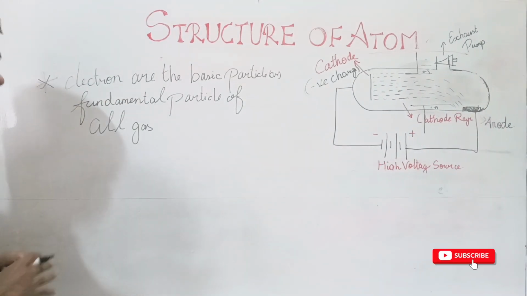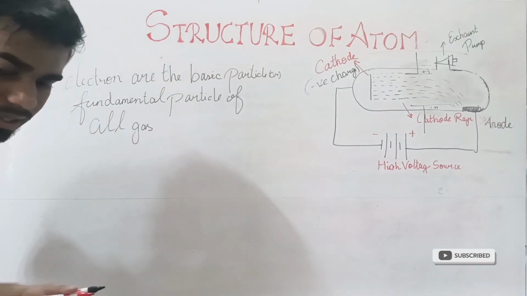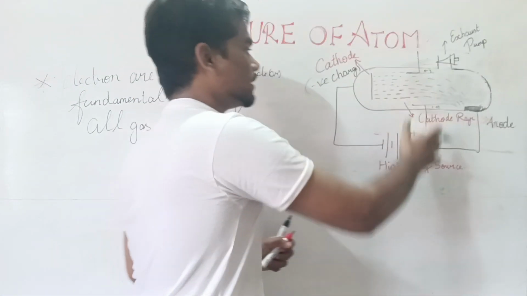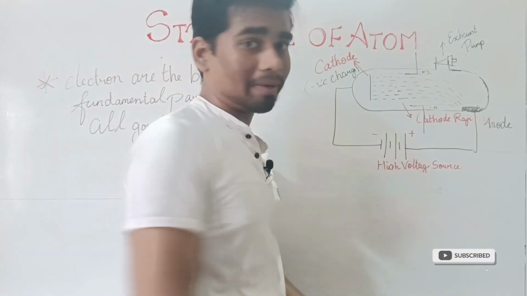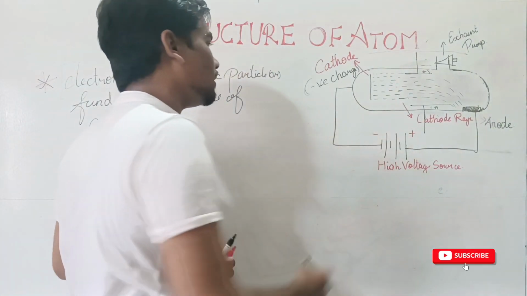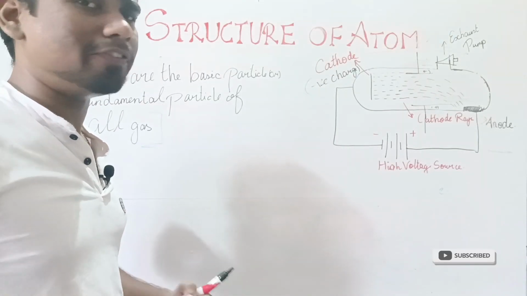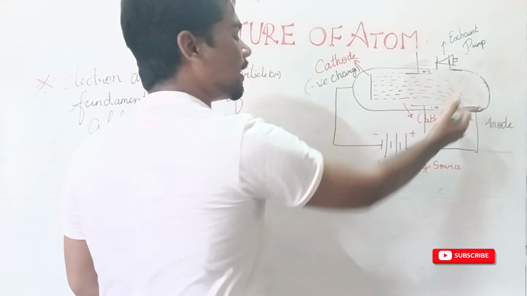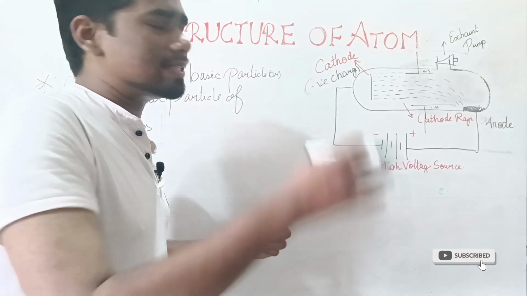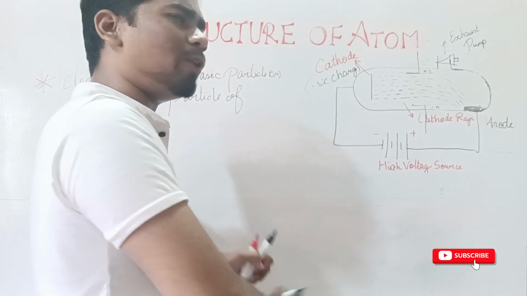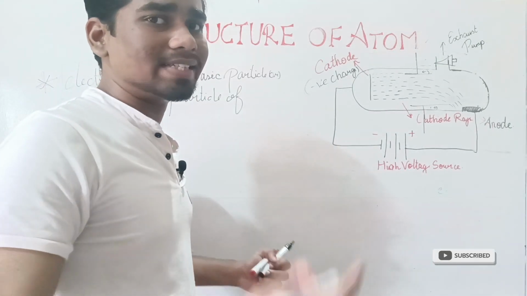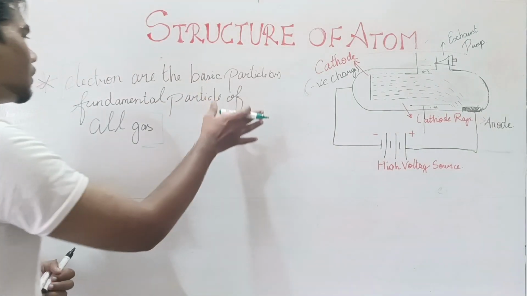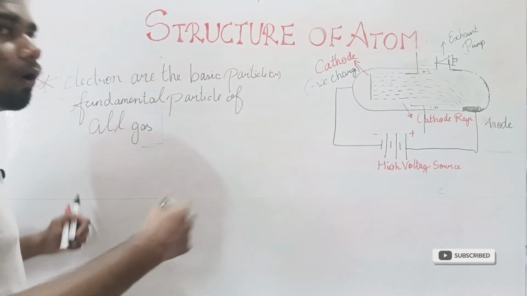Because this is a conclusion, you may have heard about it. The reason is, this cathode ray tube experiment, if this experiment is done with various different gases, these characteristics or the nature of this cathode rays does not change. It remains the same for various types of gases. So the scientists came to a conclusion that electron is the basic or the fundamental particle of all gases.